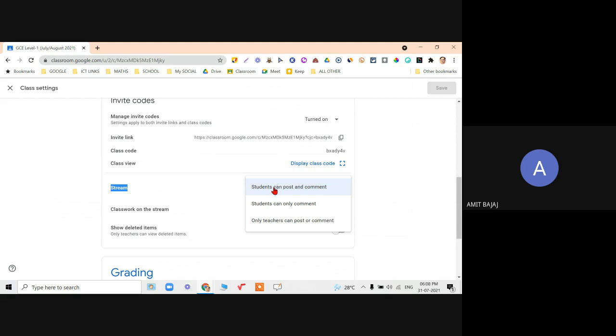So I want student can post and comment. Okay. Next, what I want, show condensed notification, or I want hide notifications, or even the attachments also visible. As of now, I selected the condensed notification. When I click on say hide notification and save,